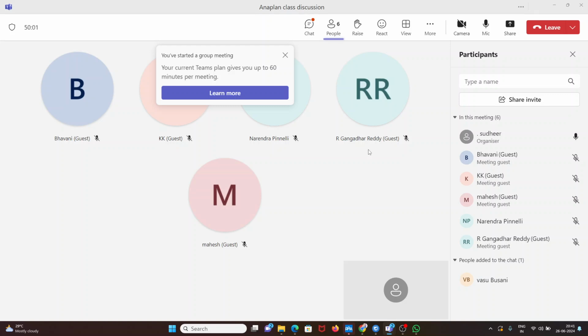So basically, it is a planning tool, like an enterprise performance tool. It is used for reporting purposes and bringing the future projection data. So the advantage is like this.